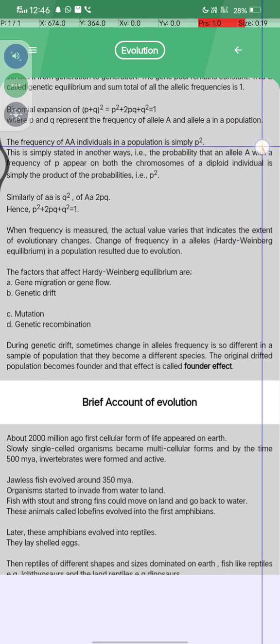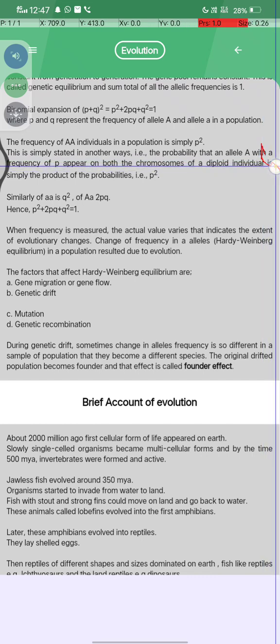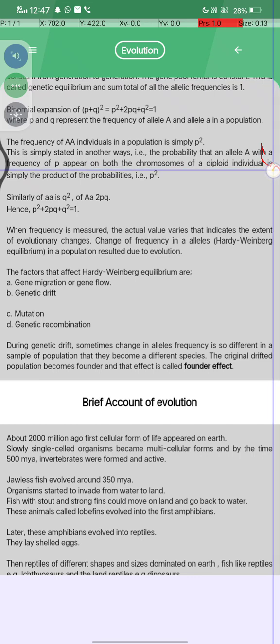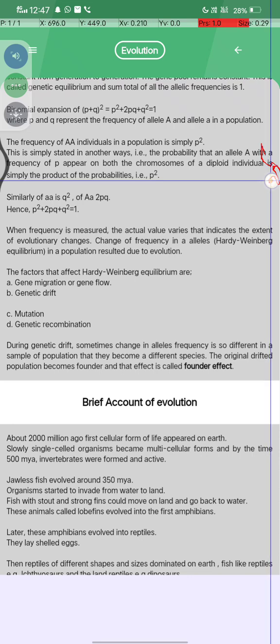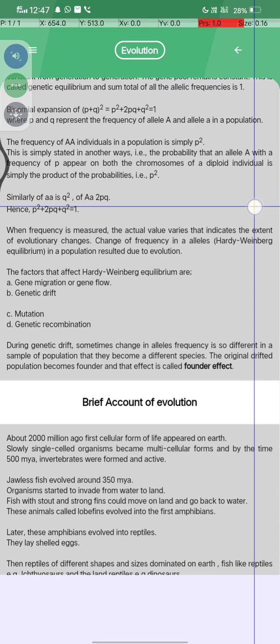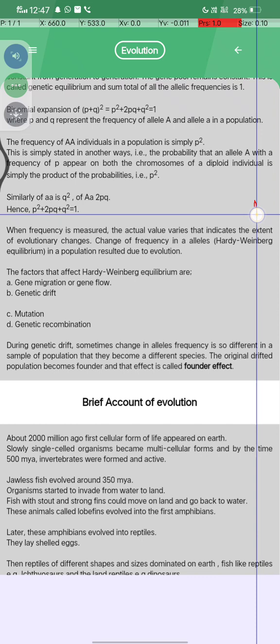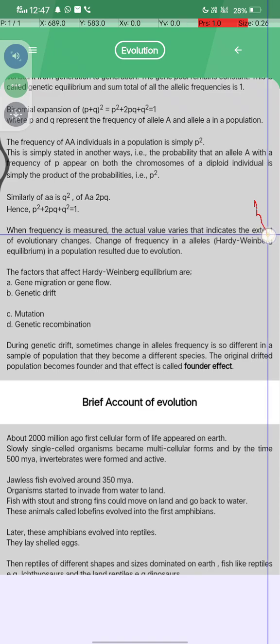Frequency of double A individual in a population is simply p squared, and this can be stated in another way, that the probability that an allele with frequency p appears on both the chromosomes of a diploid individual is simply the product of probabilities, that is p squared. Similarly, double small a is equal to q squared, and capital A small a is equal to 2pq. Hence p squared plus 2pq plus q squared is equal to 1.